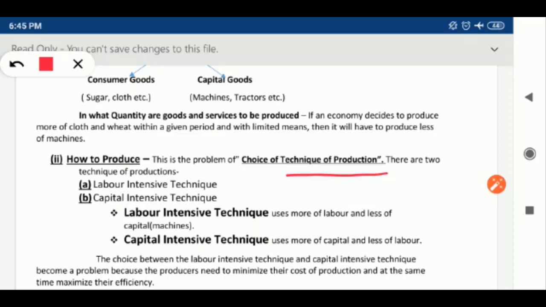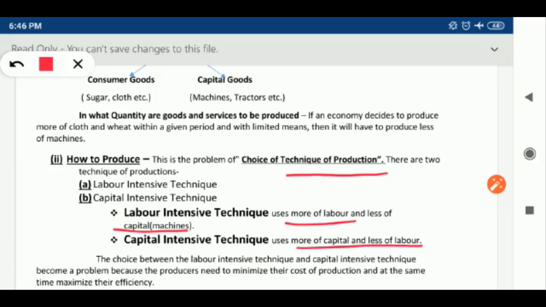Okay, and what is labor intensive technique? It is very easy. It means this technique uses more of labor and less of capital, and here capital means machines. Okay, and what about the capital intensive technique? It means more of machines and less of labor. So an economy, at the time of production, can opt for labor intensive technique or capital intensive technique.